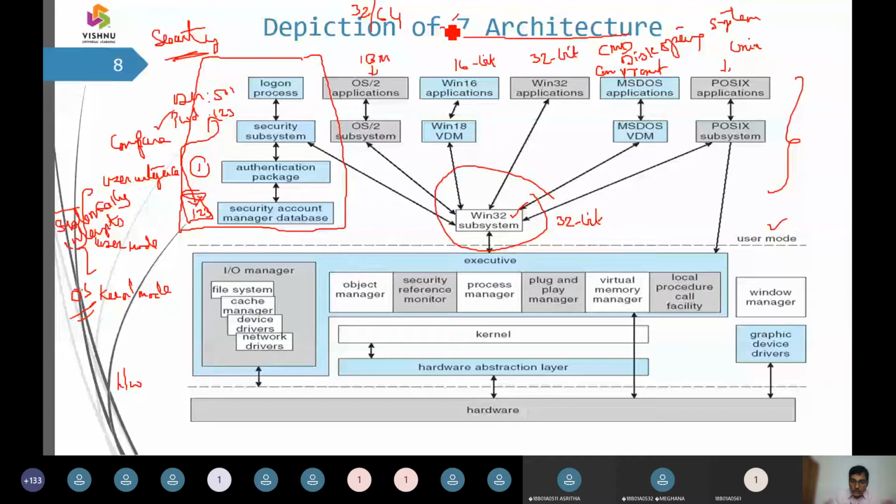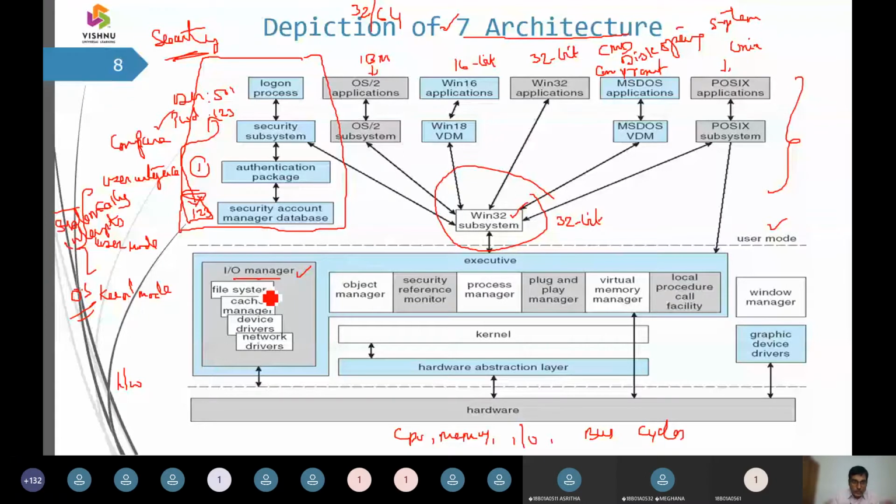Now, what are the things in the hardware? They are the CPU, memory, followed by I/O and other buses and bus cycles. All these are part of the computer hardware. Then the first component is the input output manager.